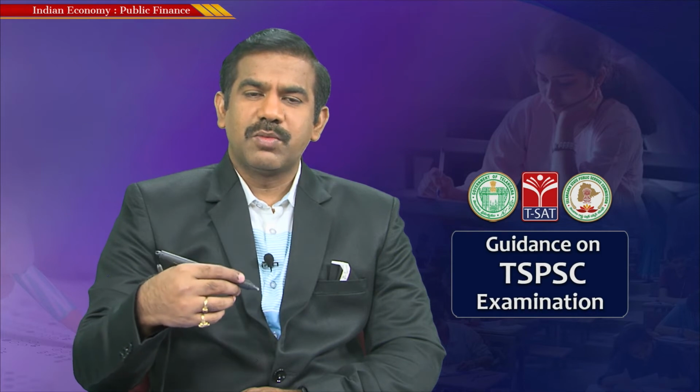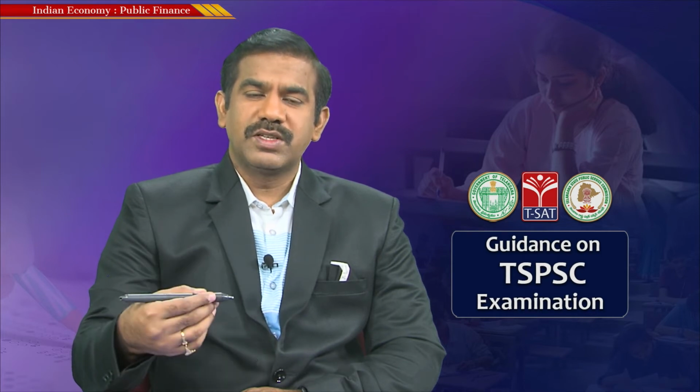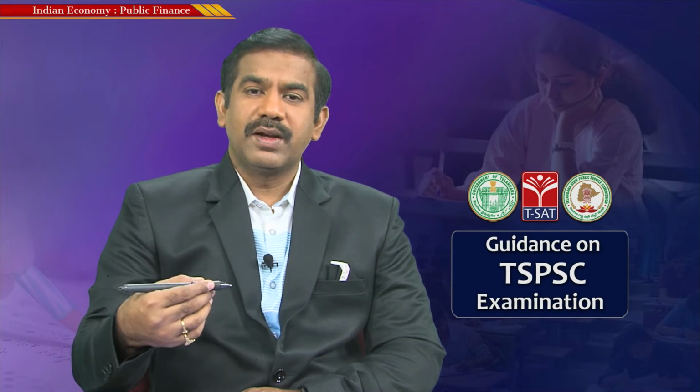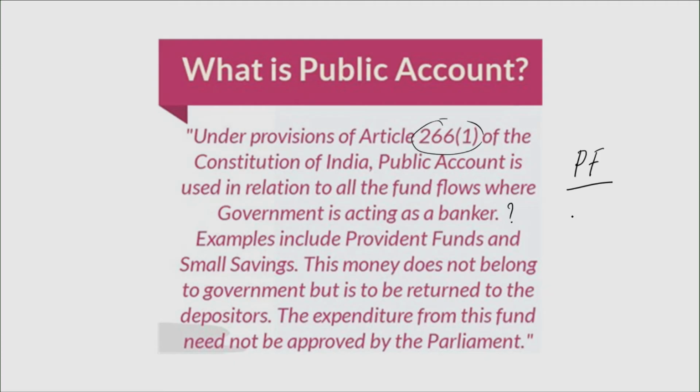So all such money which happens to be the savings of the public, the money that flows from the public, is public money, isn't it? Let's look at the difference between the provident fund and tax. A provident fund is simply some proportion of a person's income that he is saving with the government, whereas tax is something we are obliged to pay, and the tax we pay is revenue to the government. But the money you contribute to a provident fund is our money, what we are saving with the government, and that cannot be called government money.